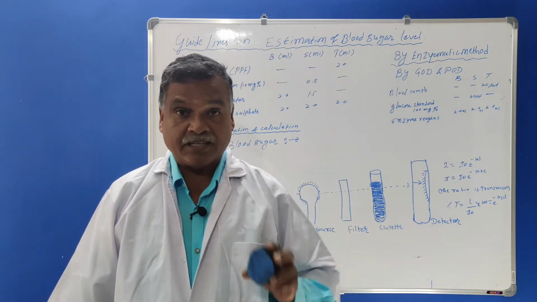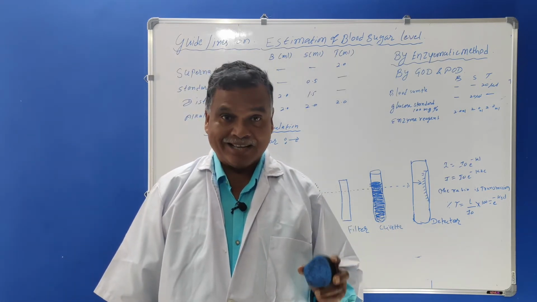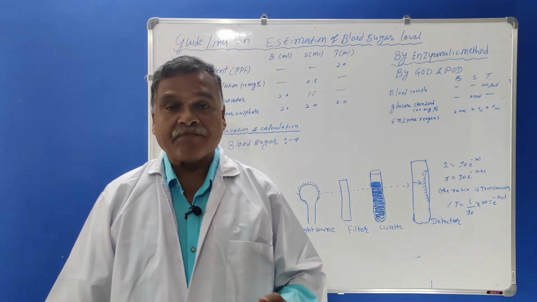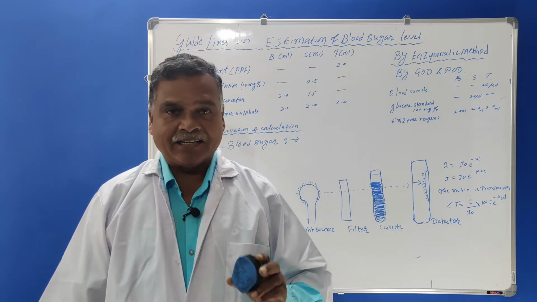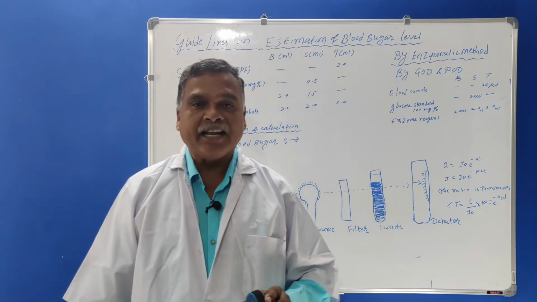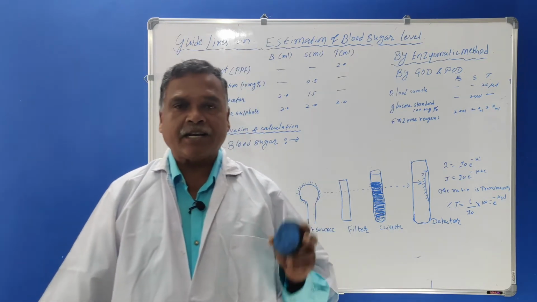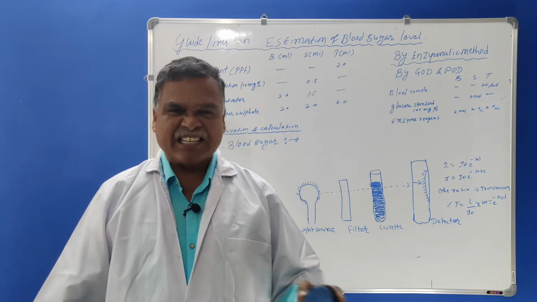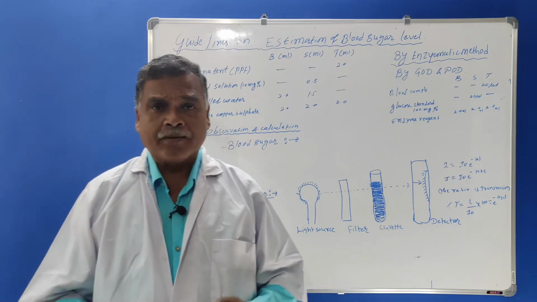The person is given the food or glucose powder. After 1.5 hours, the blood glucose estimation is done, and that is called postprandial level or post-meal blood sugar level. So here fasting and post-meal blood sugar levels are estimated in the manual method.